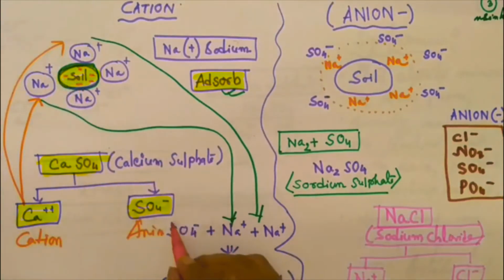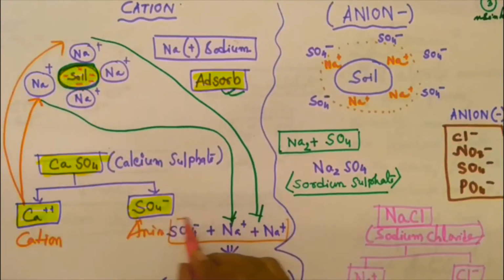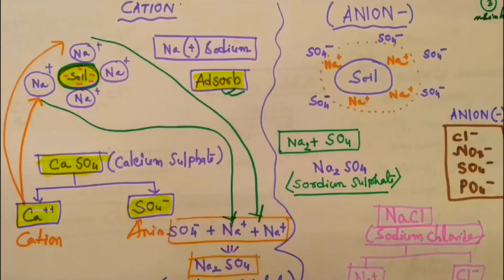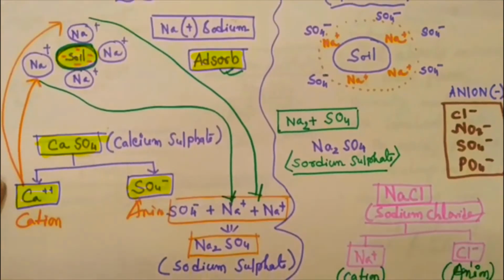This sodium will come and attach to the negative ion, creating a bond, Na2SO4, sodium sulfate.